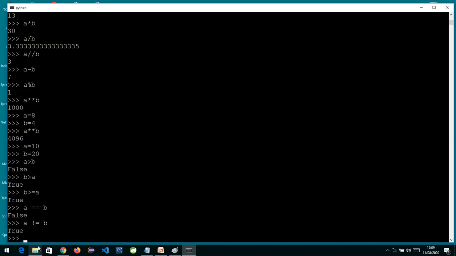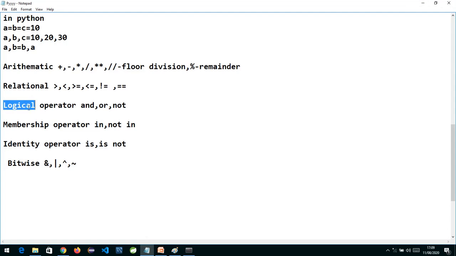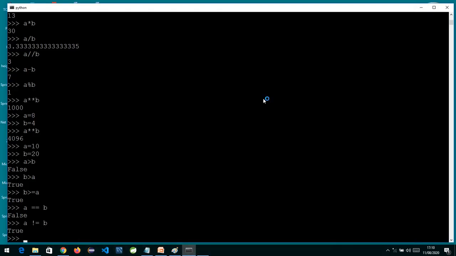So the output you are going to get over here is in true or false. The next operator we are going to look at is the logical operator. The logical operators we have are and, or, and not. Logical operators are used whenever there are two or more conditions. To combine those conditions, we make use of logical operators.